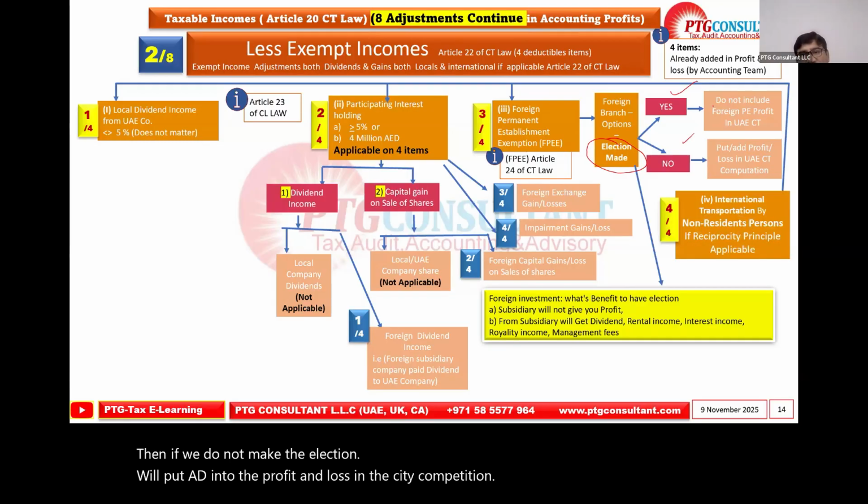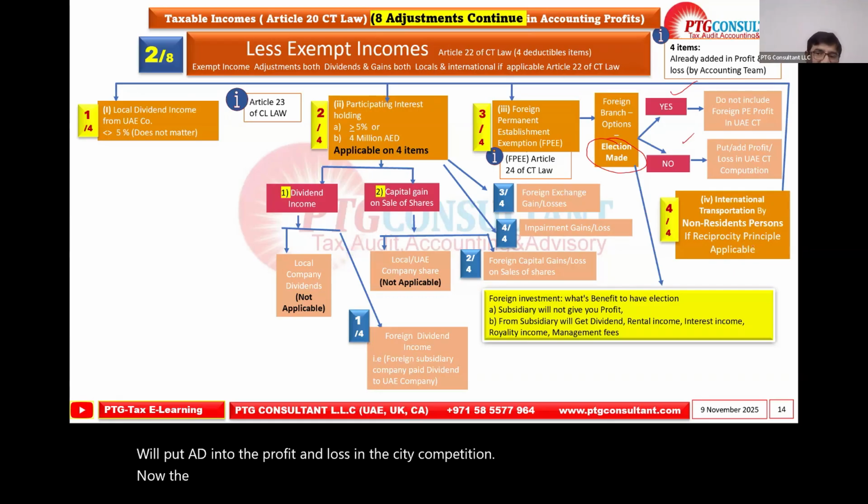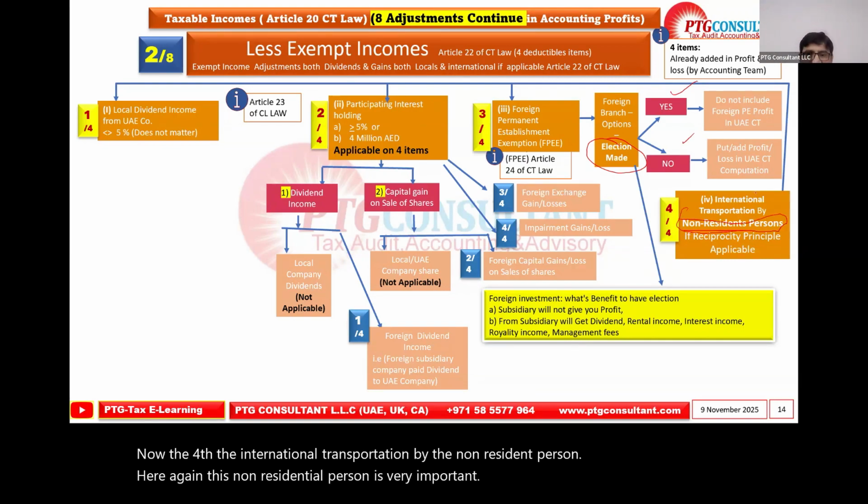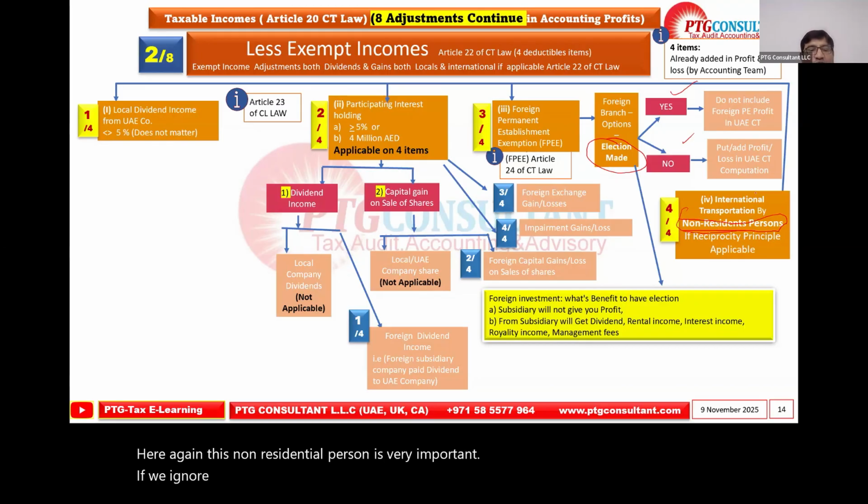Now the fourth, the international transportation by a non-resident person. Here again, this non-resident person is very important. If we ignore the non-resident, the whole picture will change. The whole story will change.